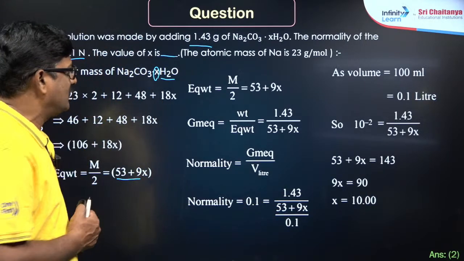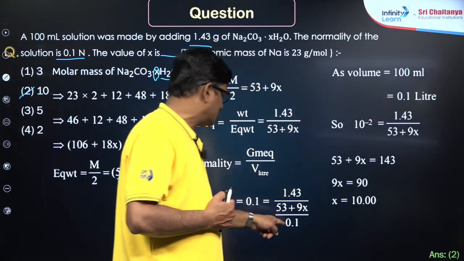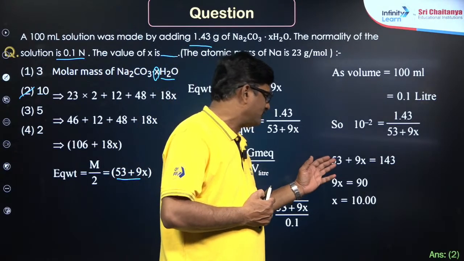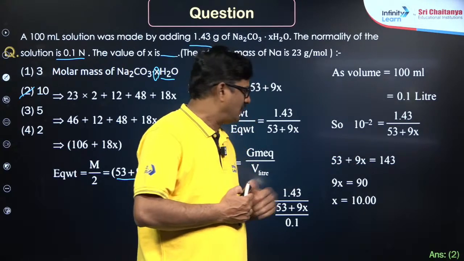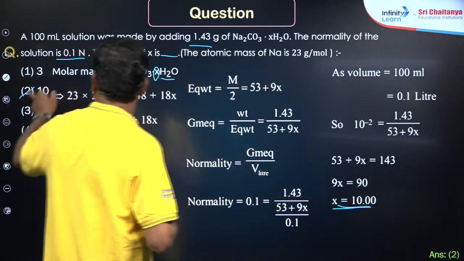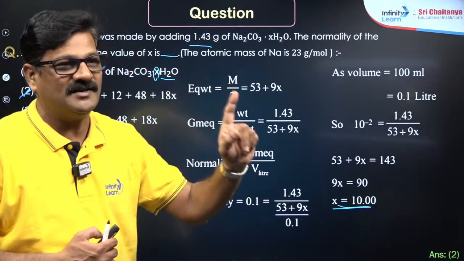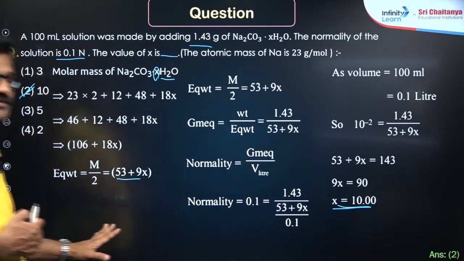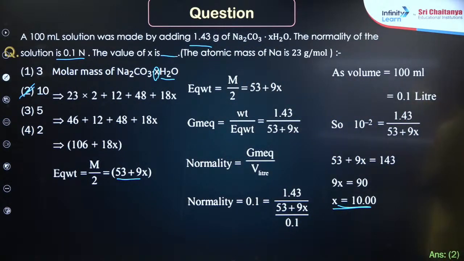So let's solve the x value. So taken that 1000 milliliter means equal to 0.1 liter. That is the reason why 0.1 is written there. So on solving, 53 plus 9x is equal to 143 and 9x is equal to 90. x is equal to 10 is coming. So your answer for this is going to be 10. Everybody done correct. So this is the procedure to solve this. It is a very famous question for the NEET examination. Any doubt you can ask us.